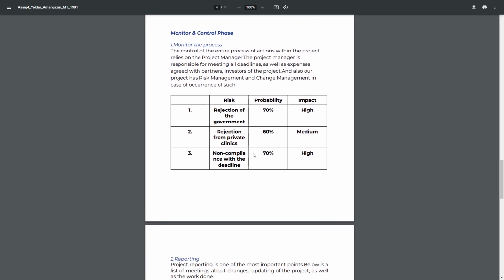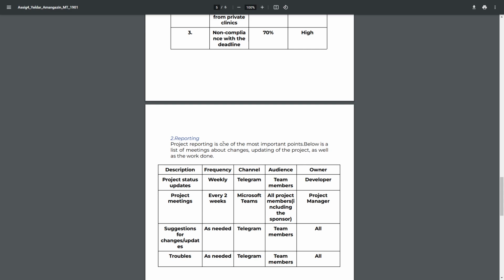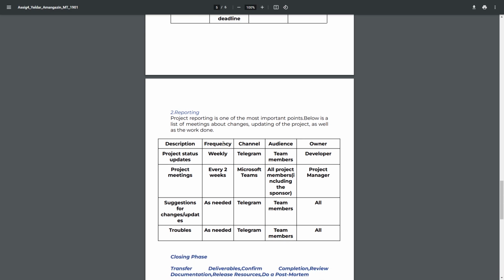So, reporting. Project reporting is one of the most important points. Below is a list of meetings about changes, updating of the project, as well as the work done.